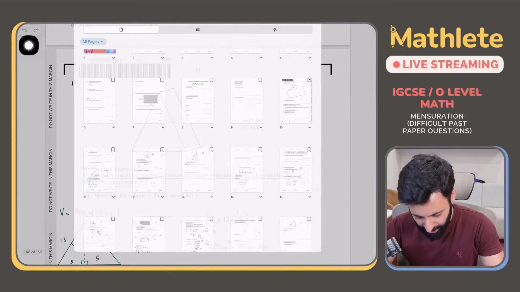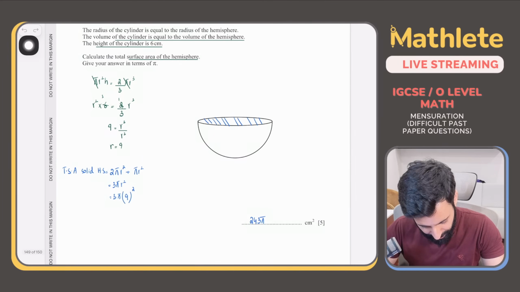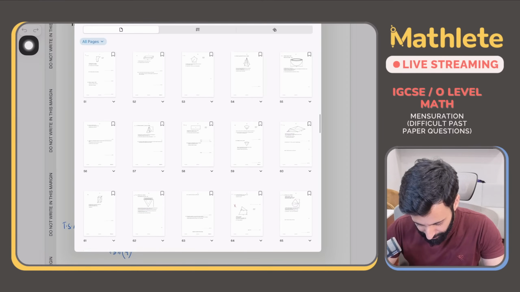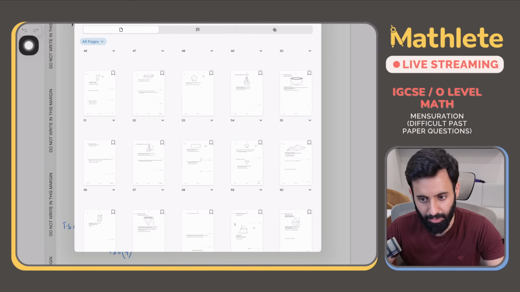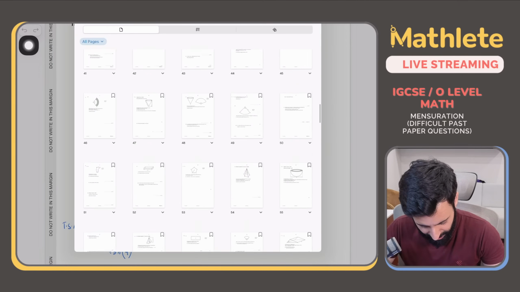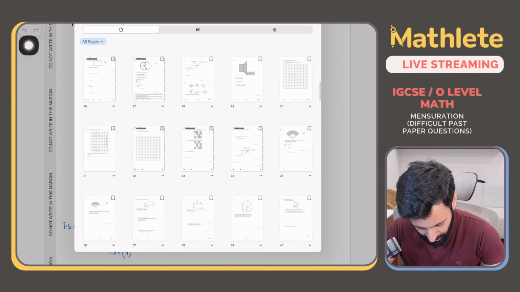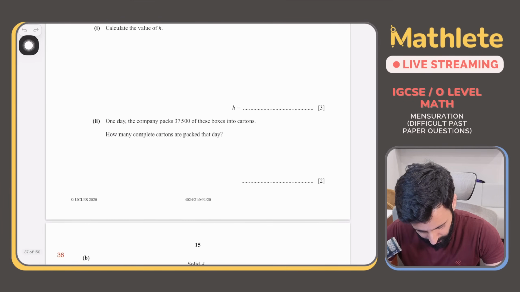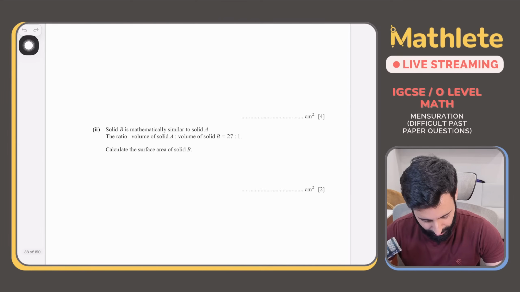In the last stream, I did P1 mensuration in case mensuration comes in paper 1. In today's stream, I'll solve mensuration questions, but this time I will focus more on paper 2 questions, and, if you look at the title, only the difficult questions. Mensuration mostly comes in P1, but that does not mean you shouldn't expect it in P1, because in the last stream we did mostly P1 questions. So you can expect it in both paper 1 and paper 2. So let's begin. I'm going to solve some difficult questions inshallah.